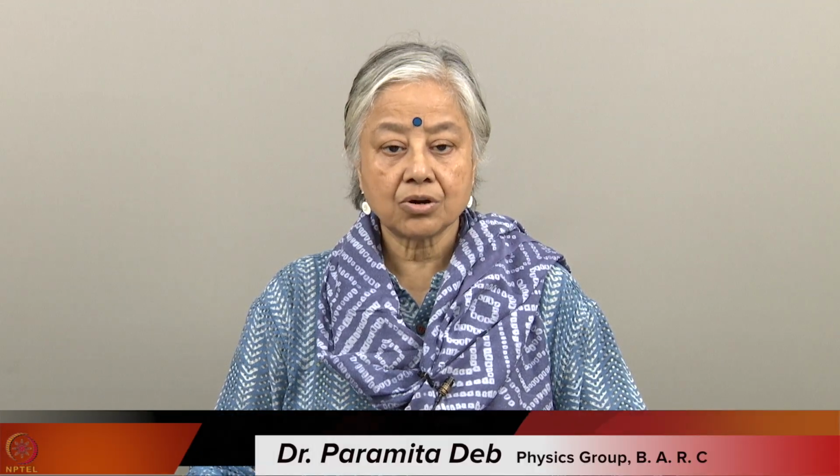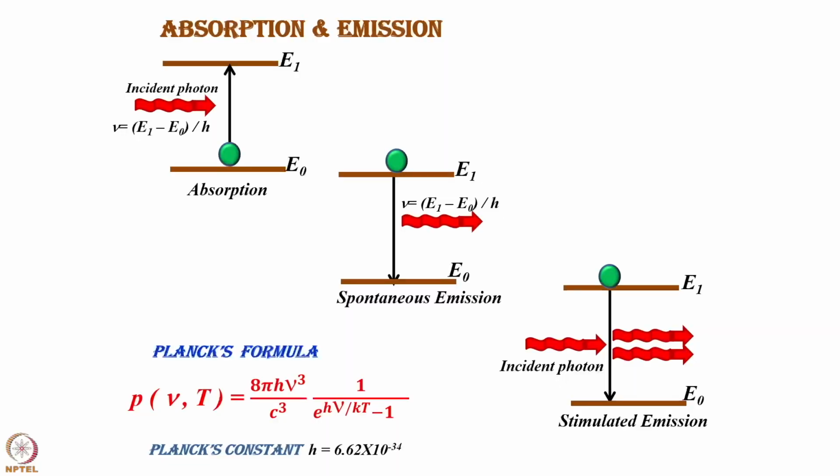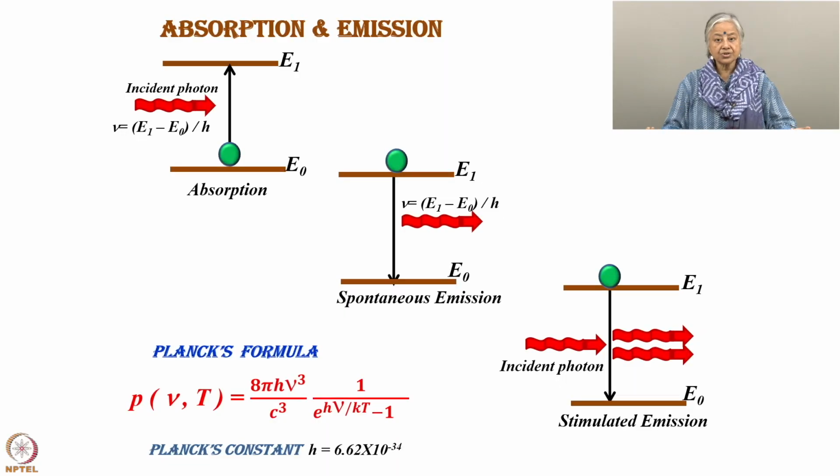In the previous lecture, we had stopped at the point of spontaneous emission and stimulated emission. I had explained to you what is spontaneous emission and what is stimulated emission. In stimulated emission, the photons that are coming out after the particles have dropped down from E1 level to E0 level have the same properties as the incident photon. While in case of spontaneous emission, the photons that come out may not have the same properties as the incident photon.